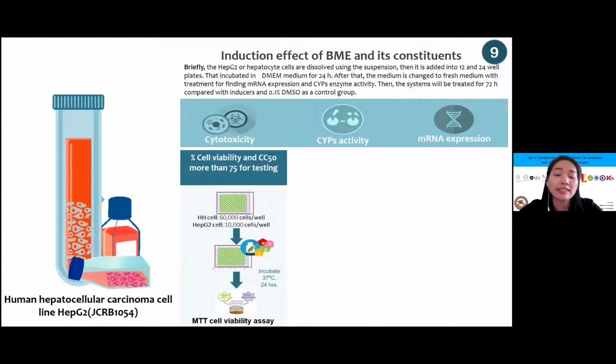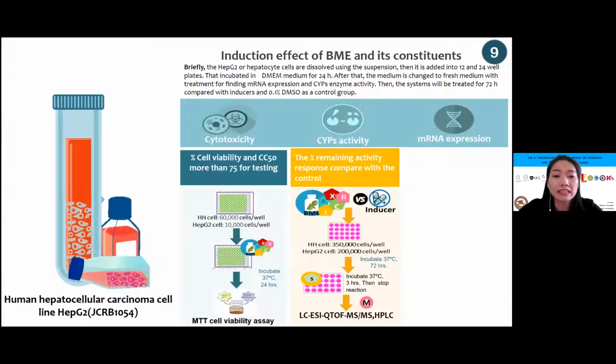In the cytotoxicity section, the HepG2 cells will be cultured in 96 multi-well plate. The concentration will be increased by 10-fold. To measure cellular viability using MTT assay, the 75% of cell viability were determined as the concentration of the compound.